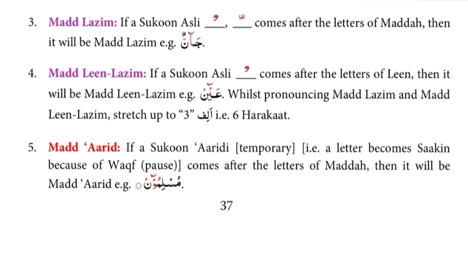Sukun arzi, temporary sukun, means when a letter becomes sakin because of waqf. For example, Muslimun. In this word, you can see temporary sukun after waw madda, because noon is sakin in this word because of waqf. Inshallah, you will learn the rules of waqf in lesson number 21 with detail.